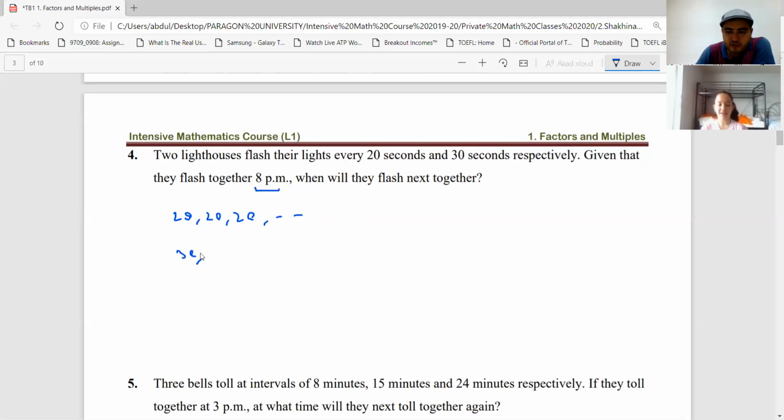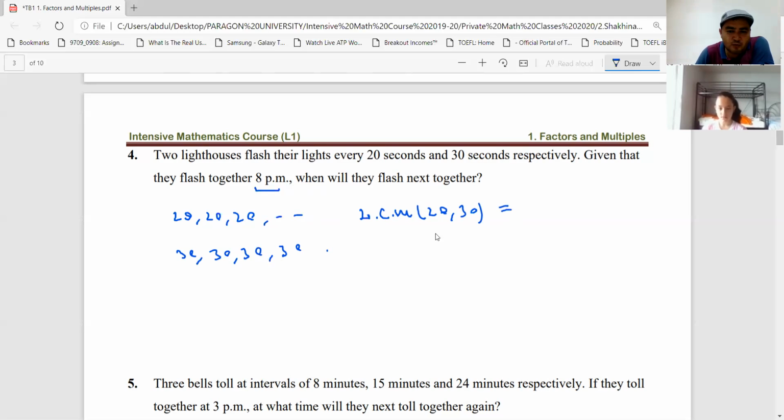This one is every 30 seconds, 30, 30, right? So that means that at certain intervals they flash together simultaneously. So we need to find the least common multiple of 20 and 30.